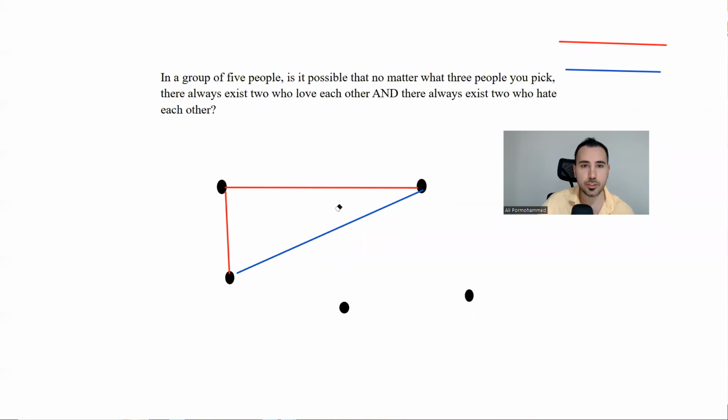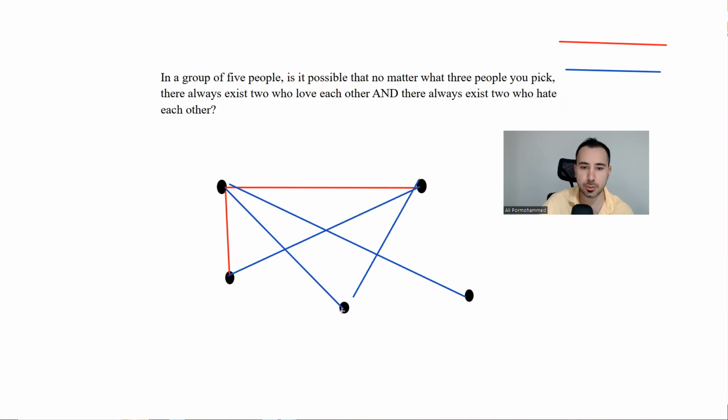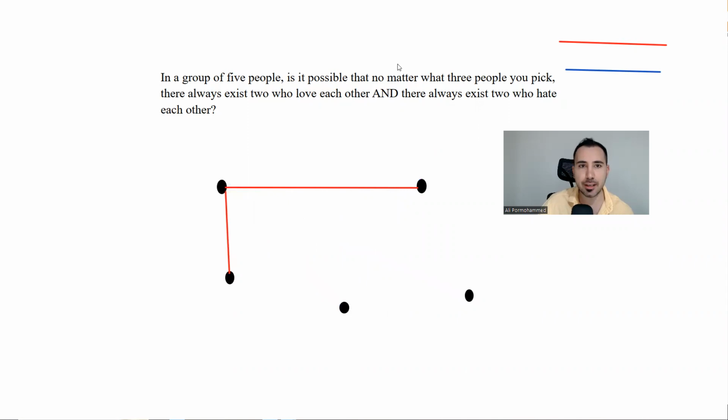The question wants you to go from each of the points to all of the lines. So we're going to go like this. From each one, we need to go to all of those. But when you do this, if you get a triangle that is all red, or a triangle that is all blue, you lose.